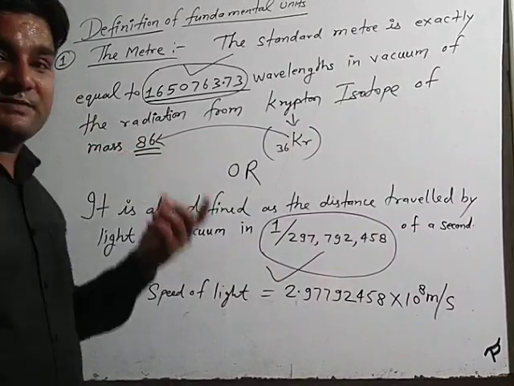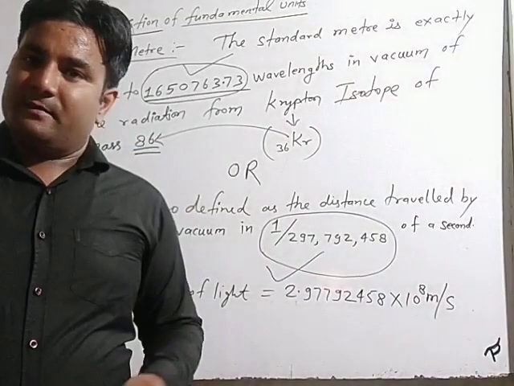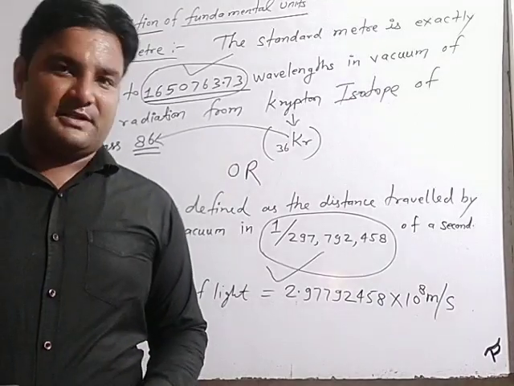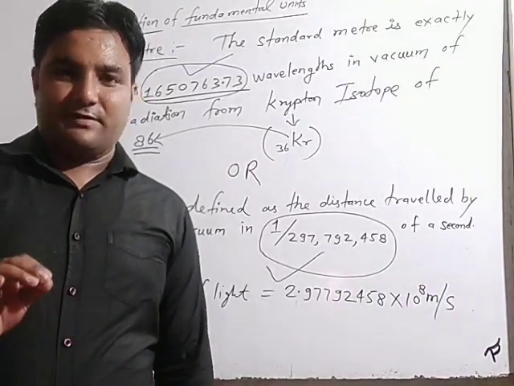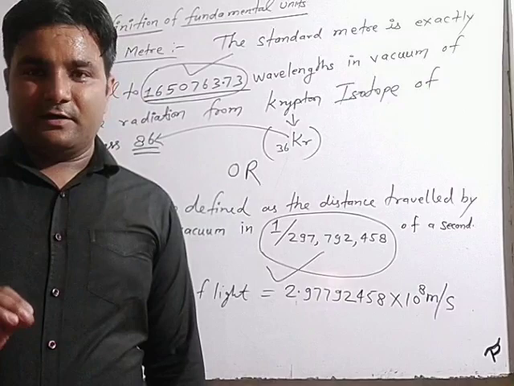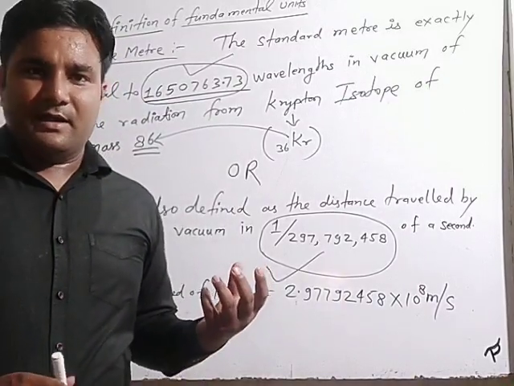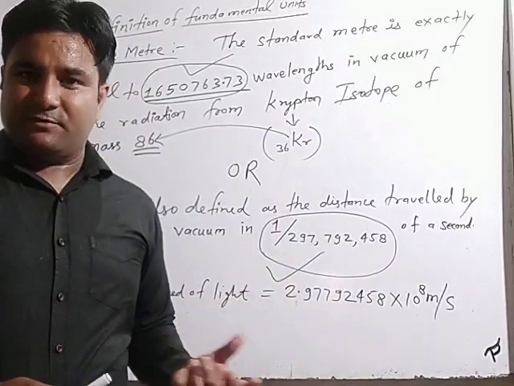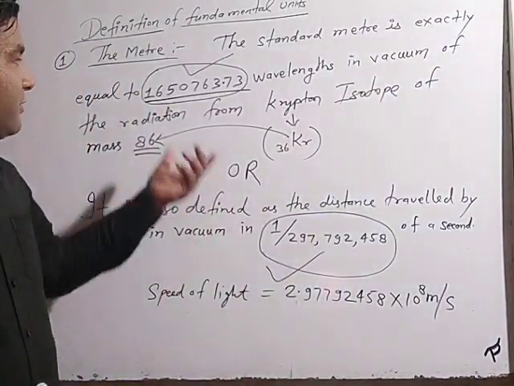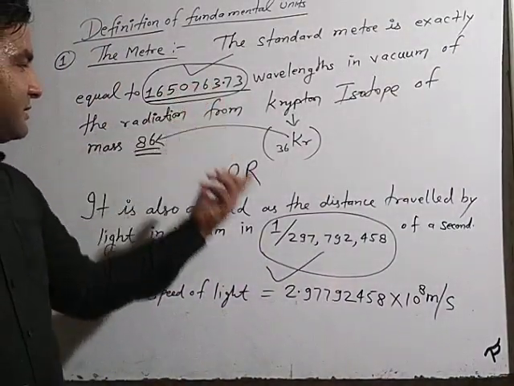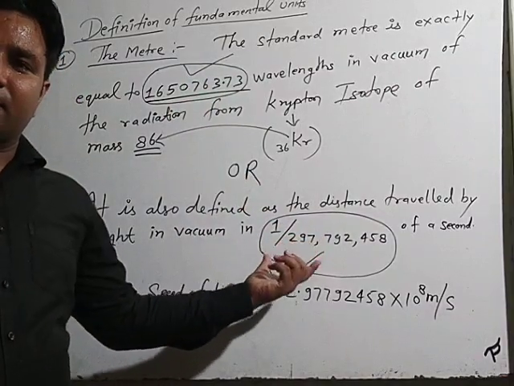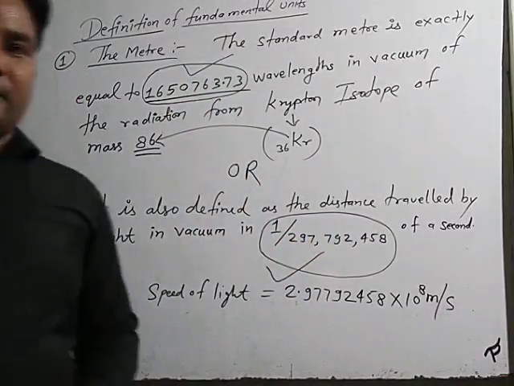This is the first part of the second lecture, and again we will discuss the second part of the second lecture. So there are a total of 7 parts for the 7 fundamental units. You will learn step by step, and if you have any further confusion, you can ask. You have to learn this one number and this one number anyhow for writing the exact definition of the meter. Thank you very much.